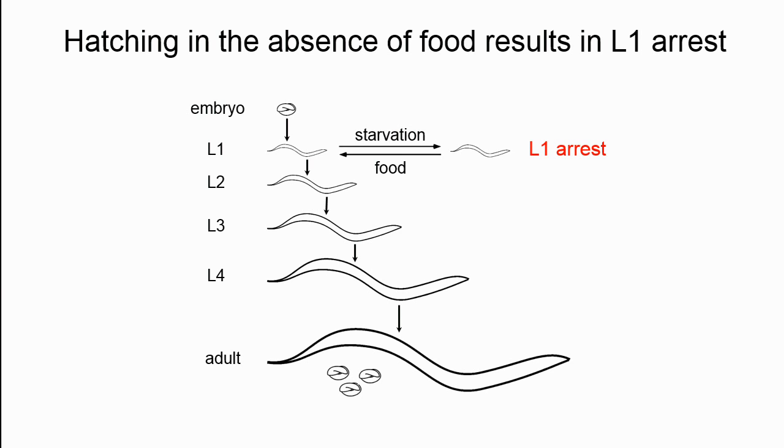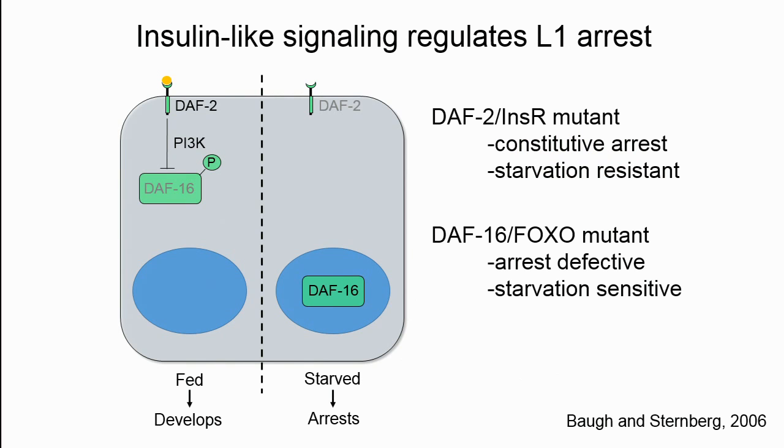However, if no food is present when the worm hatches, it enters what we call L1 arrest. During L1 arrest, development is halted, and the worm becomes more resistant to various stresses. This arrest is reversible, such that once the worm finds food, it exits L1 arrest and is free to develop normally. How is L1 arrest regulated? Well, one of the key regulators is insulin-like signaling.